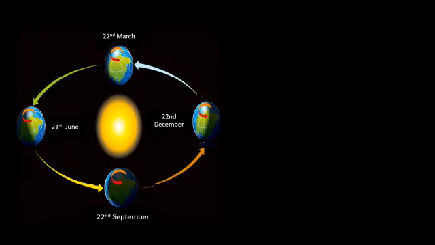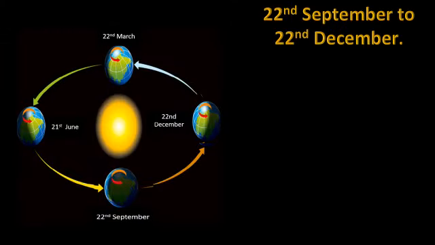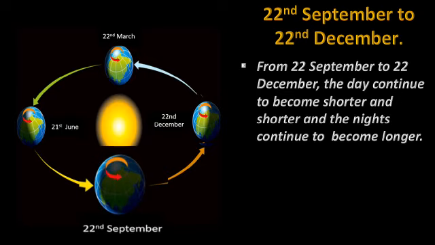Let's find out the duration of the day and night from 22nd of September to 22nd of December. From 22nd September to 22nd December, the days continue to become shorter and shorter and the nights continue to become longer. Students, you might experience this right now as the dates are going on between September and December.